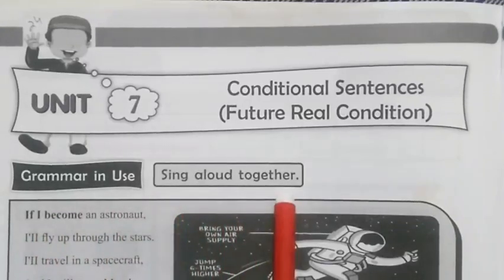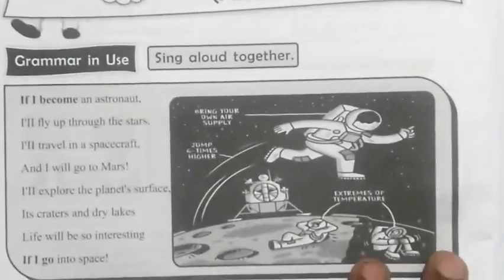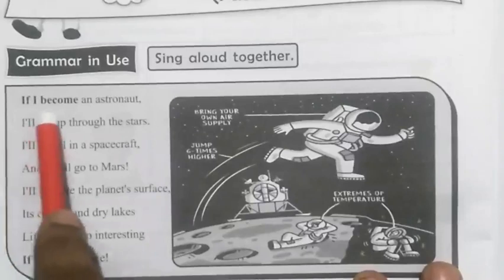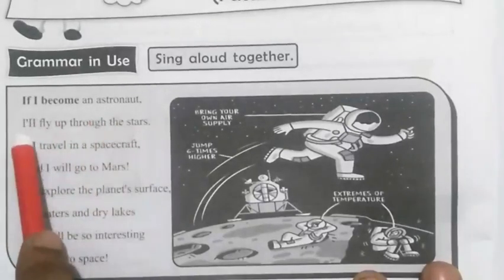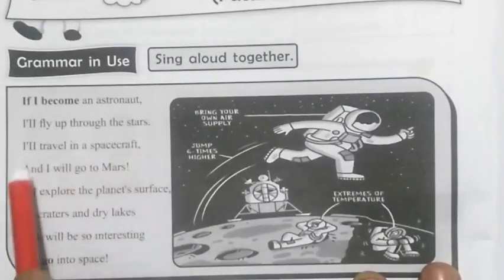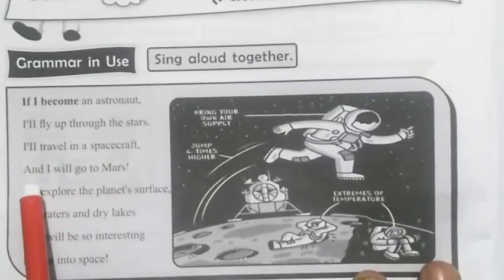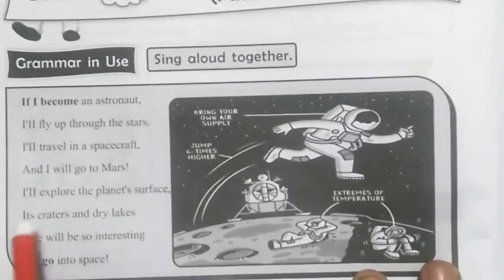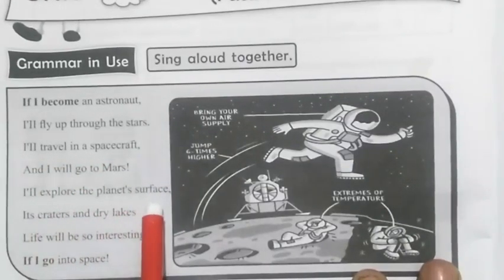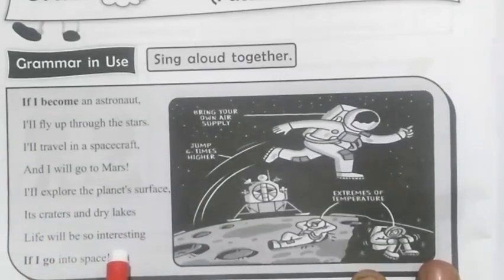Sing aloud together. The students, I will read the poem and you will read after me. So I start. If I become an astronaut, this is your turn. I'll fly up through the stars. I will travel in a spacecraft and I will go to Mars. I'll explore the planet's surface, its craters and dry lakes. Life will be so interesting if I go into space.